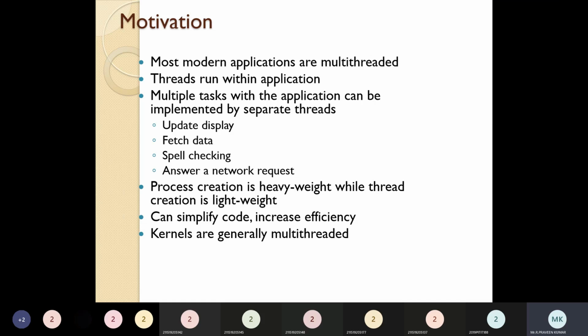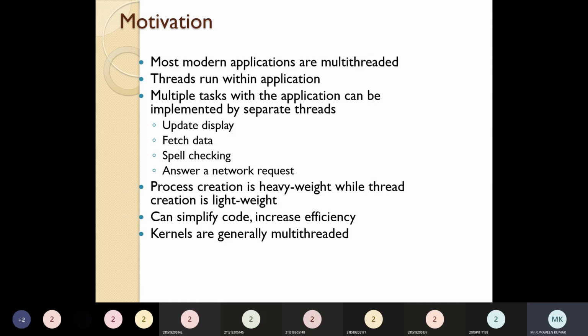Next, the thread runs within the application itself. When we are creating that application, it immediately creates some impact. Nowadays when we are coding, you cannot handle any kind of application without threads. For example, even if you want to wait for some time, the thread will most probably be used for the waiting purpose, and to handle some small tasks and all.